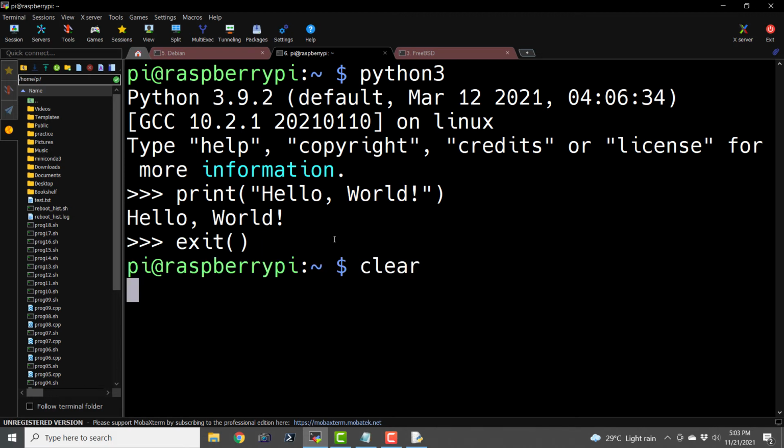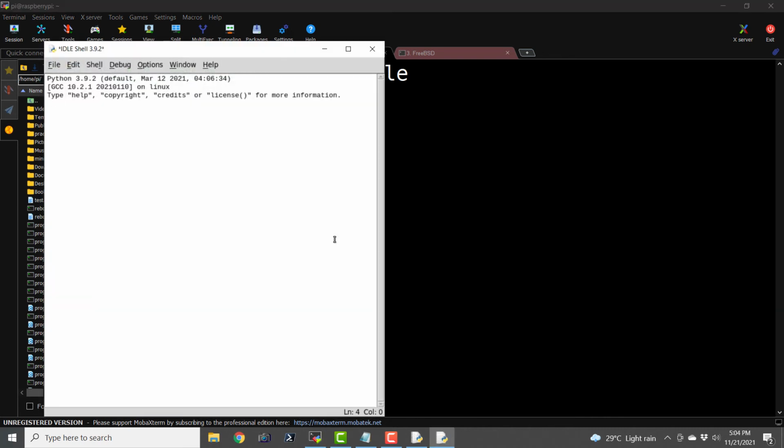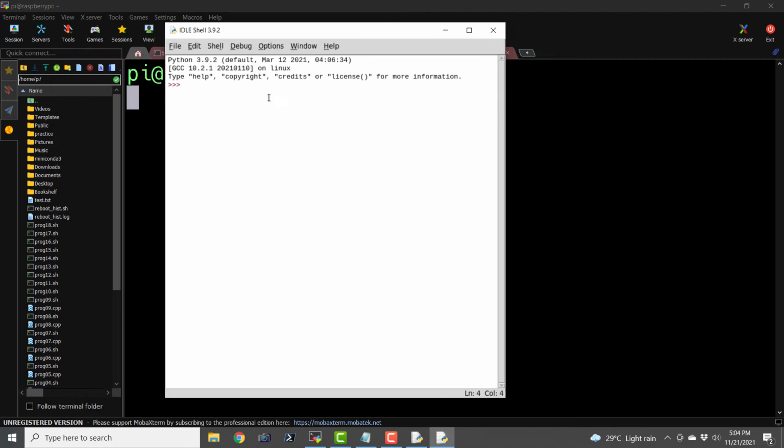The other way we can invoke this is to open IDLE. So I'm going to launch IDLE from the command prompt using the command idle, and let us see if it launches. Okay, it seems to be working and it is launching the IDLE interpreter. So here we can see the IDLE interpreter, and we can also type in the Python statements.